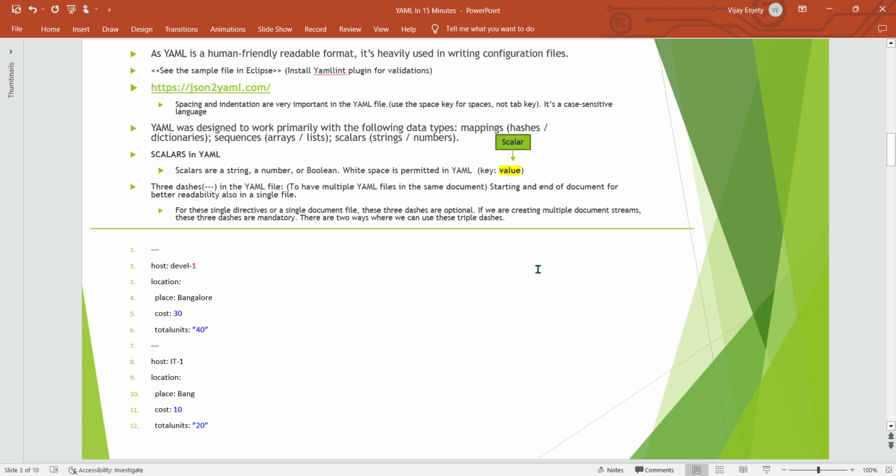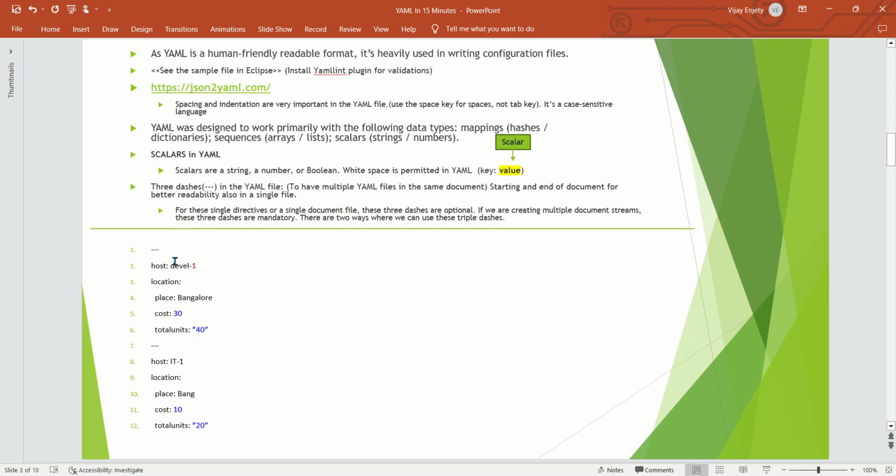Before we go to the next topic, one quick thing: if you see, there are three dashes in this example of a YAML file, where we have the key value pair with a colon and space, and these are the nested tags. We'll talk about nested tags in the next section, but before that, let's talk about the three dashes in this file.